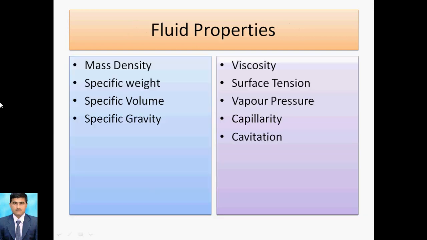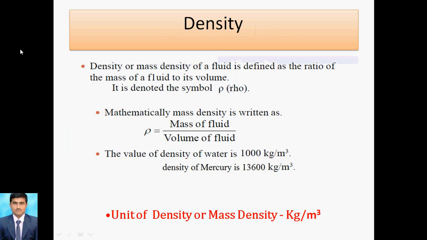Now next we will discuss the fluid properties. This is the main motto of our video. In fluid properties, the first property is mass density, the second is specific weight, the third is specific volume, and the fourth is specific gravity. The next properties are viscosity, surface tension, vapor pressure, capillarity, and cavitation. These are the fluid properties. In this video, we will explain these four properties, and in the next video, we will discuss the other five properties. First of all, we look at the first, that is density.